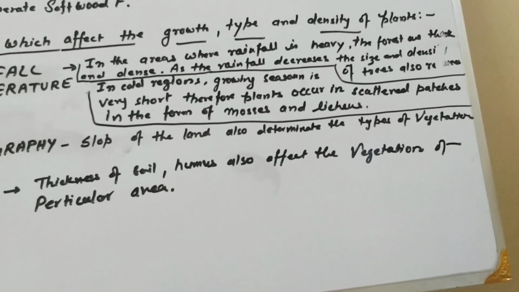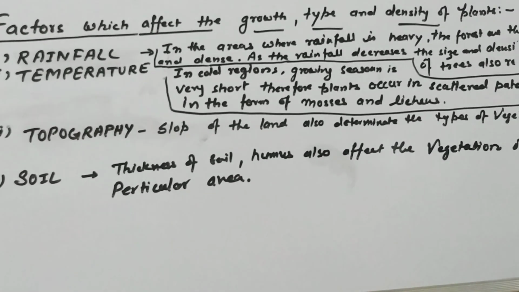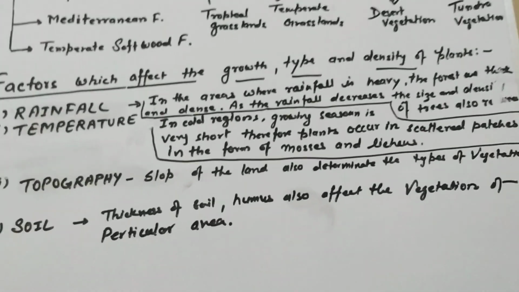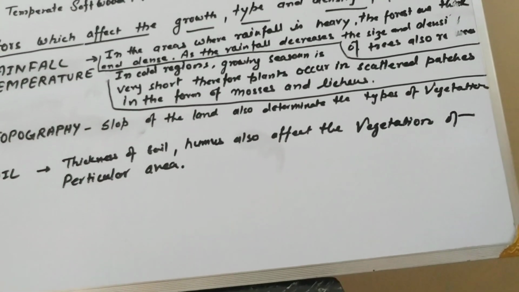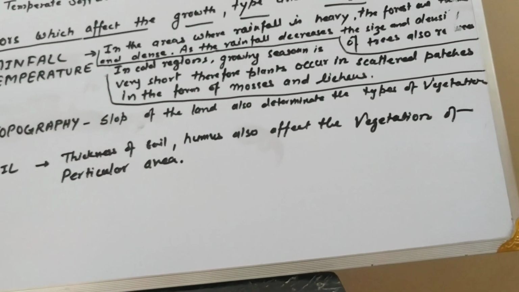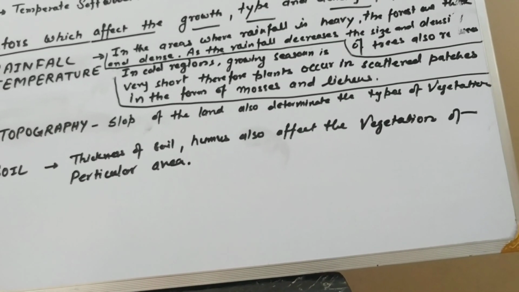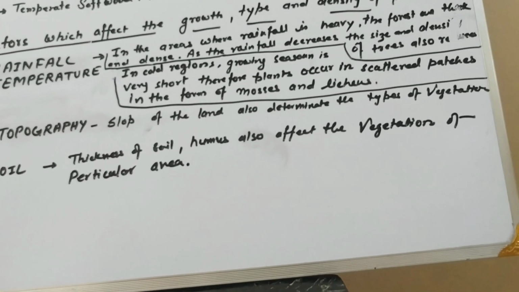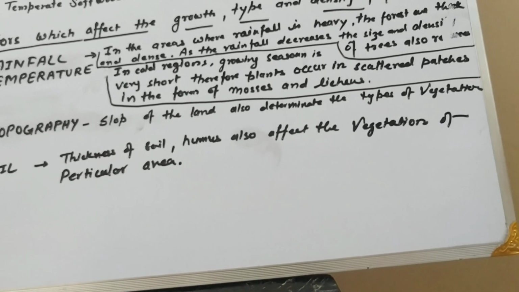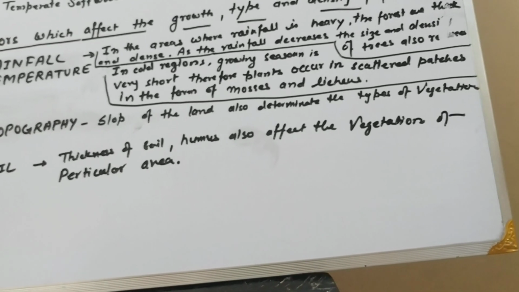In cold areas, let us see how the temperature affects the climatic condition and type of vegetation. In cold regions, the growing season is very short because these areas receive very little solar energy, and therefore plants occur in scattered patches in the form of mosses and lichens.